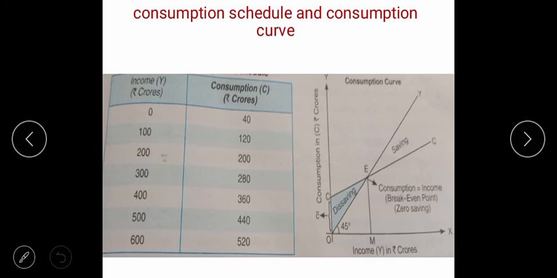As and when the income is increasing, the consumption of the household sector is also increasing. By seeing the data, we can understand.